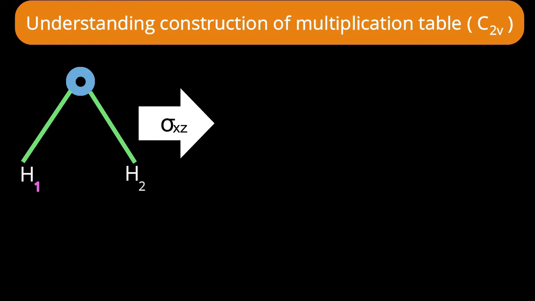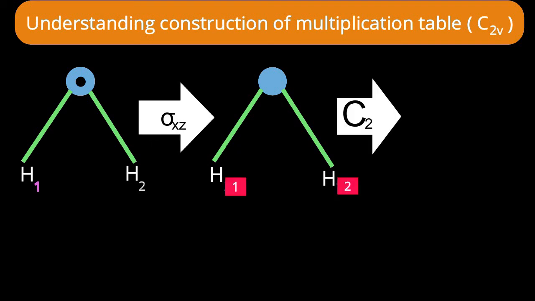And what about nose? Nose now is pointing towards us. After reflection through the xz plane, the nose will go away from us. Let us see the result. Yes, as we thought, the structure is here. Now on this resultant structure, I want to perform the next operation. What is the next operation? That's the C2 operation. What will be the change in the structure now? C2 means rotation by 180 degrees. And what is our axis? The axis is passing through the oxygen and bisecting the line joining the two hydrogens.